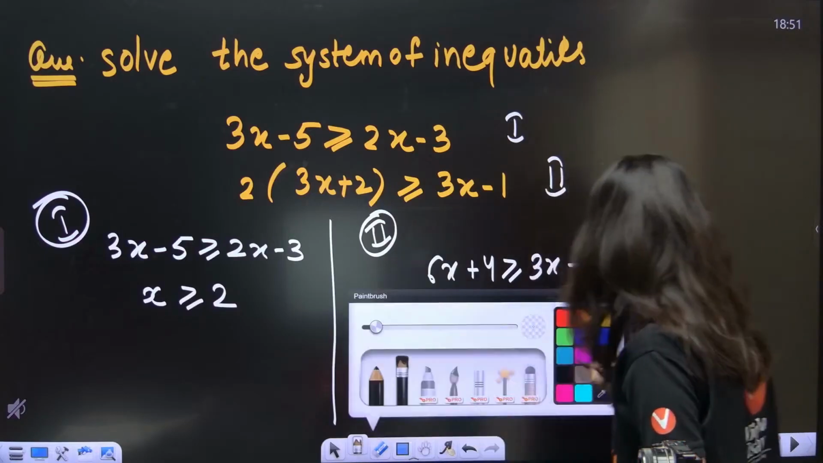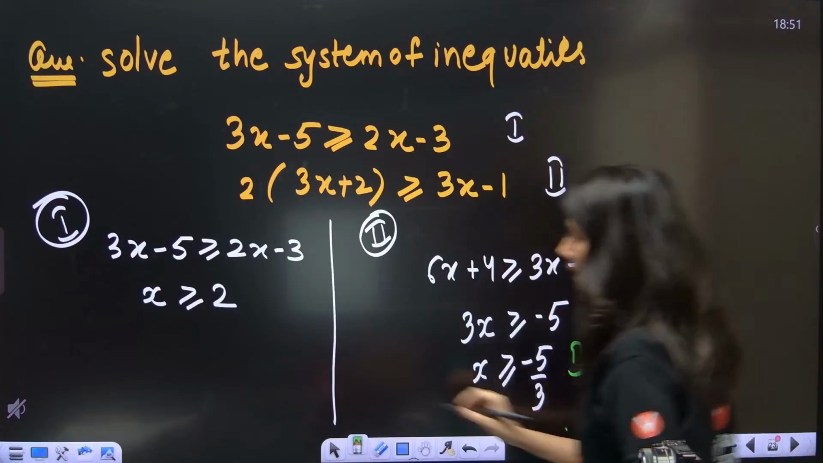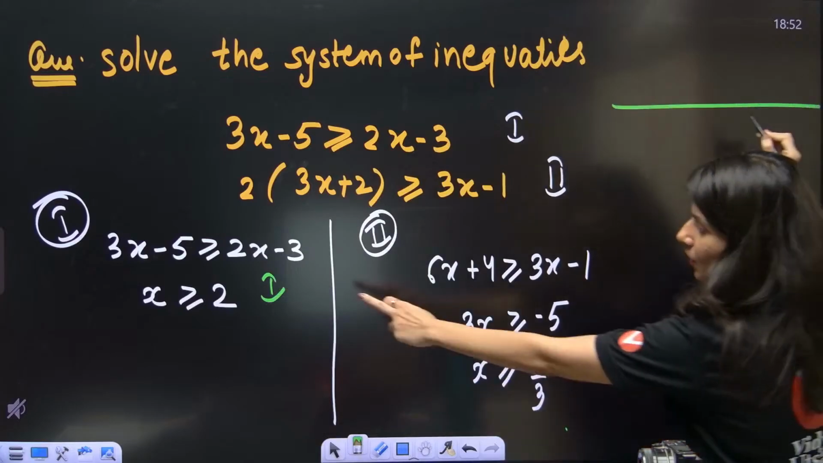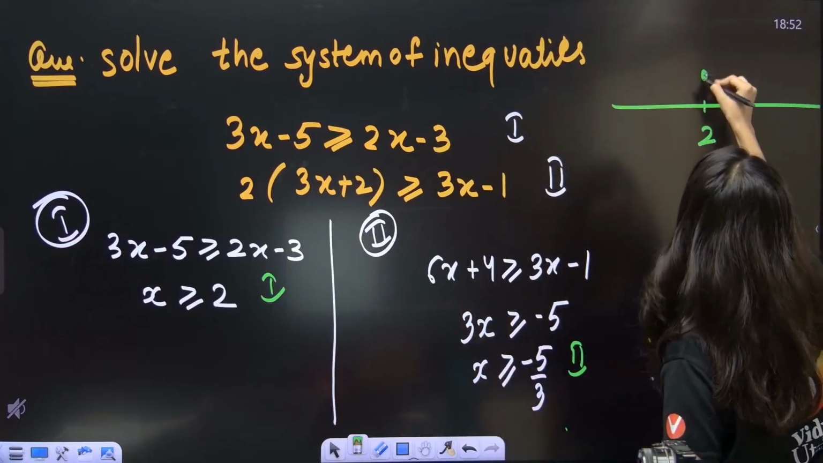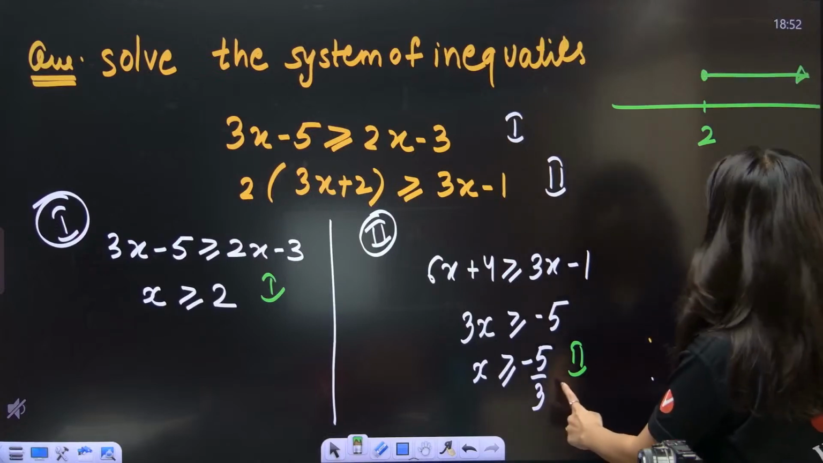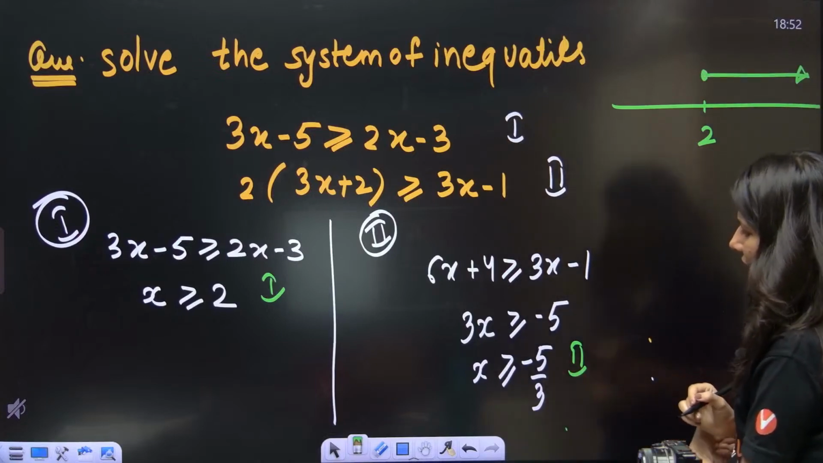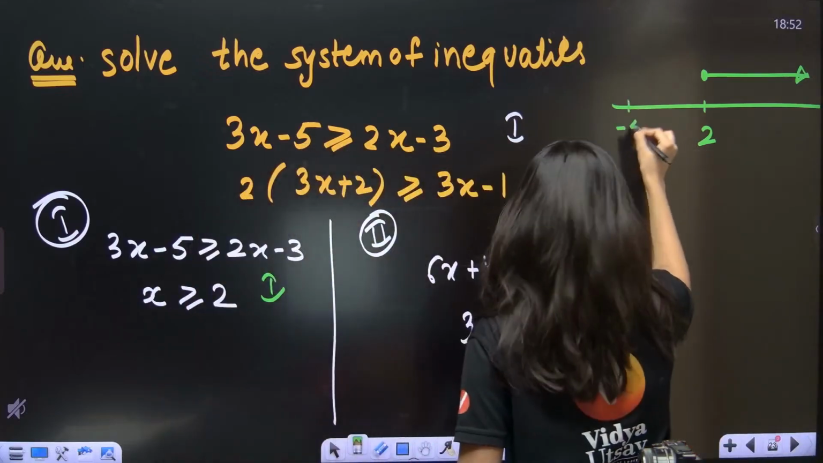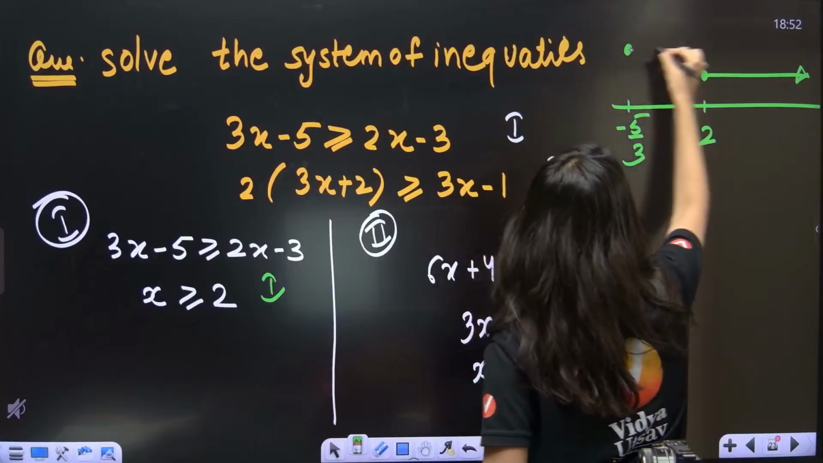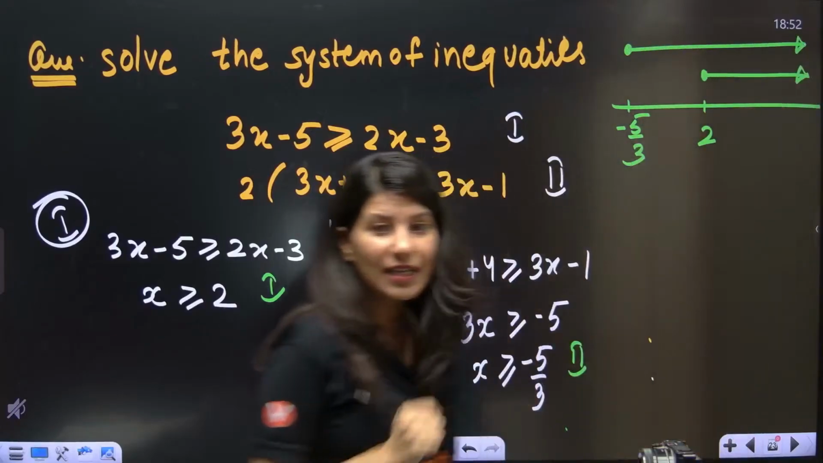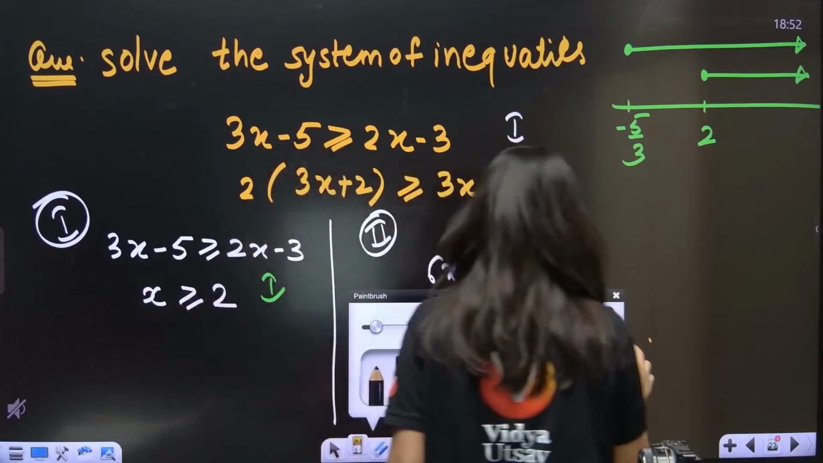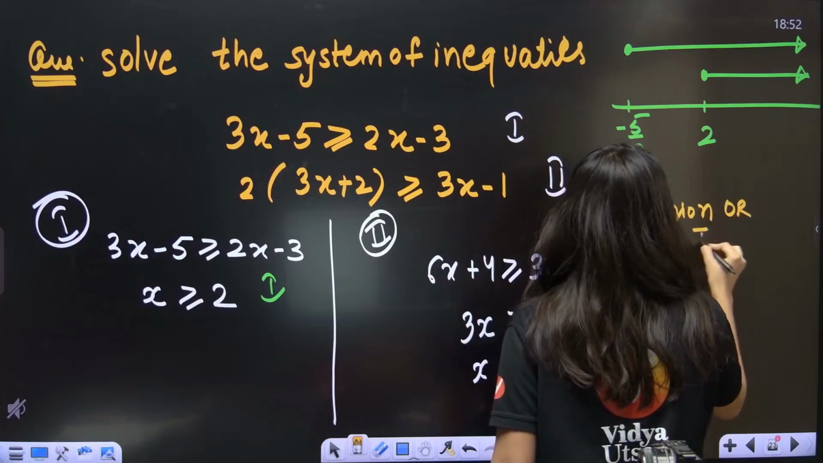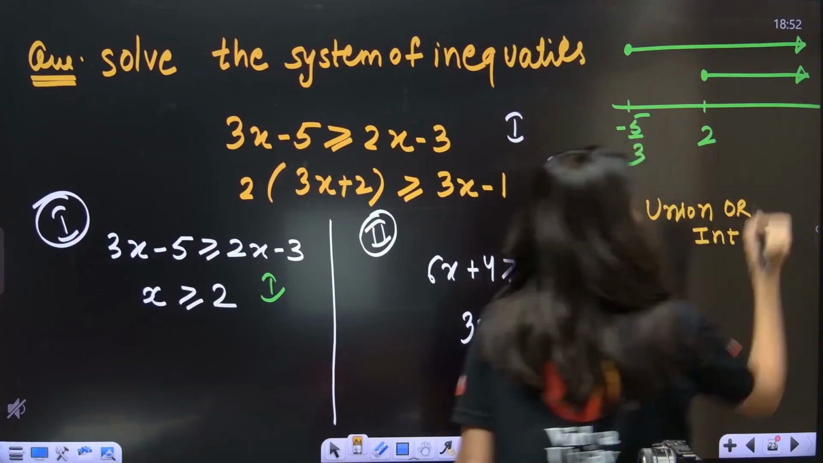This is your first and this is your second. Now just tell me what I need to do. First and second, I can plot this also. x greater than or equal to 2 will look like this, and x greater than or equal to minus 5 by 3, correct? Minus 5 by 3 is a negative number, so minus 5 by 3, and this is greater. Now you just tell me whether to take union or intersection. Union or intersection, this is my question. Who will tell?